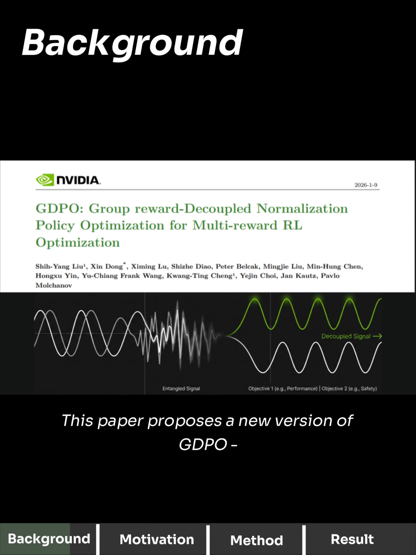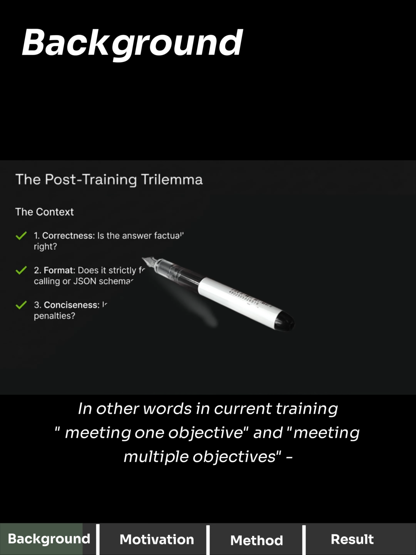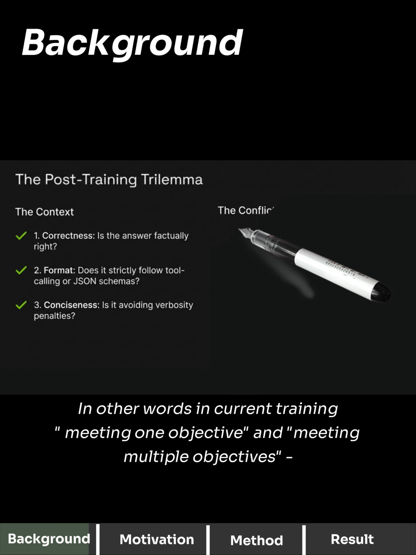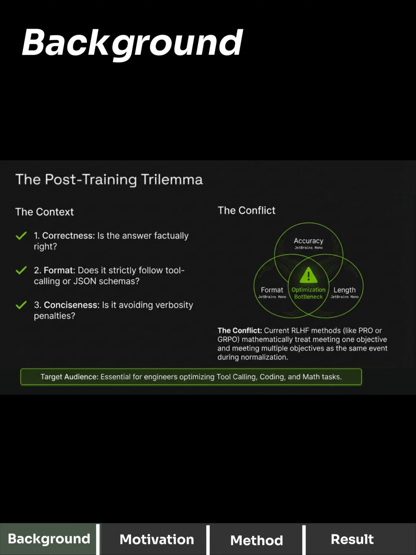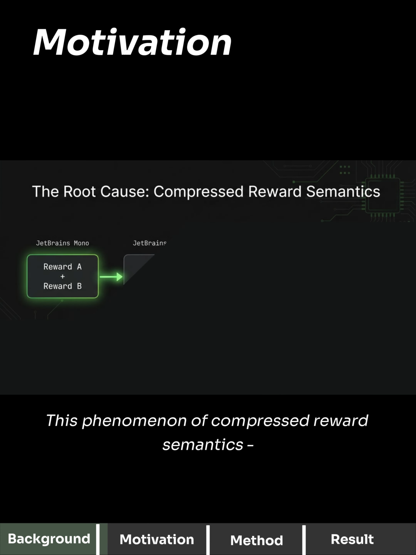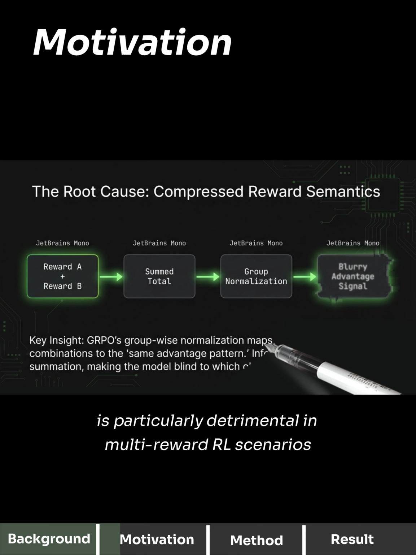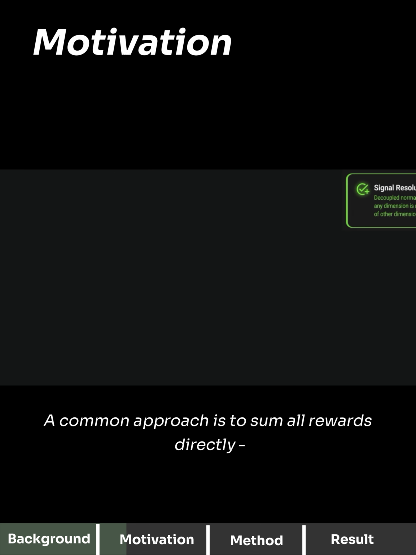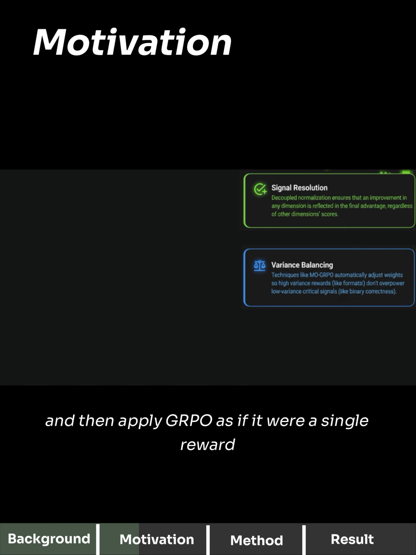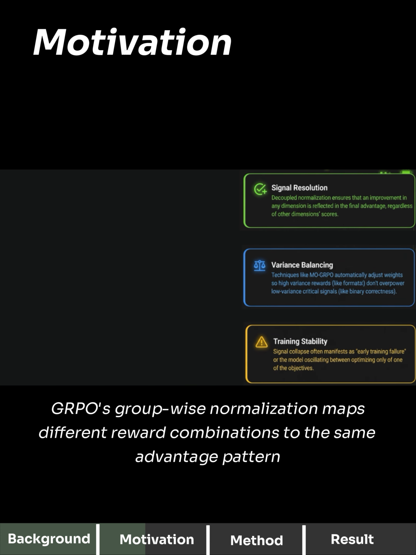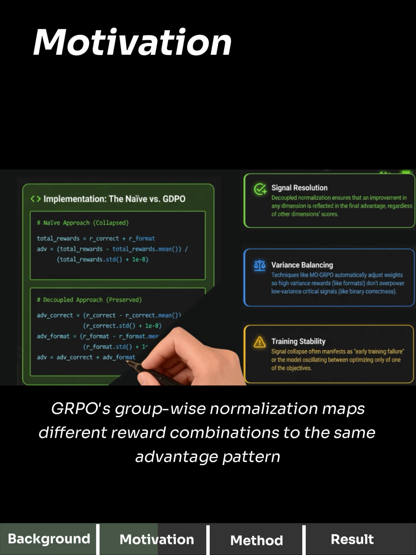This paper proposes a new version of GDPO, re-answering the question, how should rewards be compared? In other words, in current training, meeting one objective and meeting multiple objectives are being treated as the same thing. This phenomenon of compressed reward semantics is particularly detrimental in multi-reward RL scenarios. A common approach is to sum all rewards directly, and then apply GRPO as if it were a single reward. However, this leads to a problem. GRPO, group-wise normalization, maps different reward combinations to the same advantage pattern.